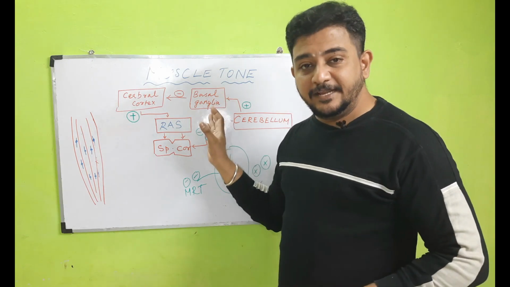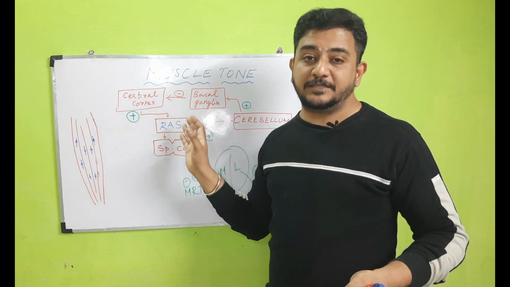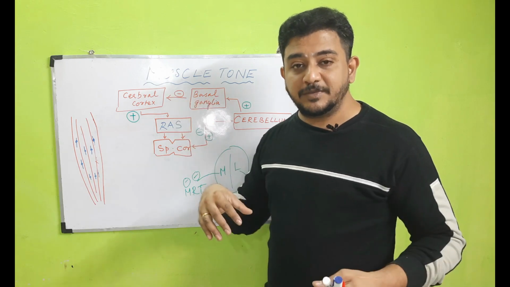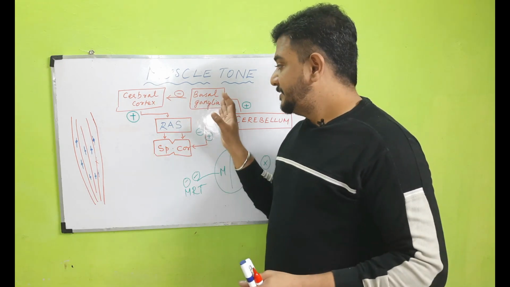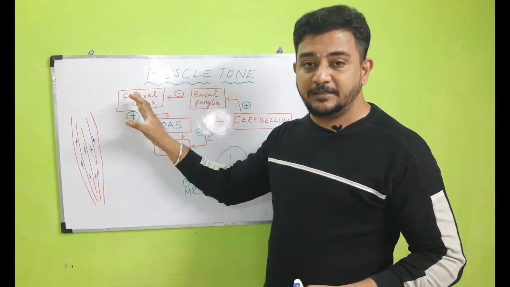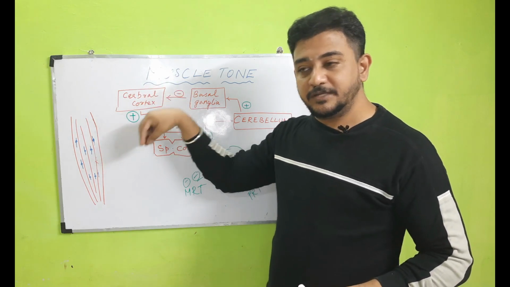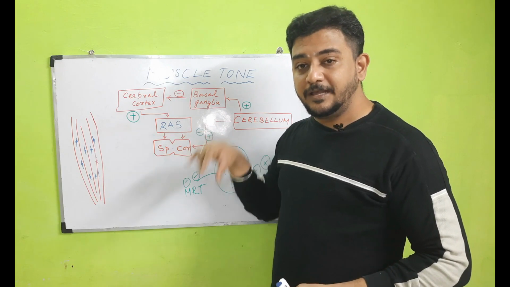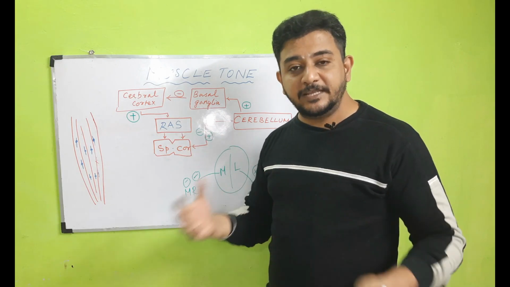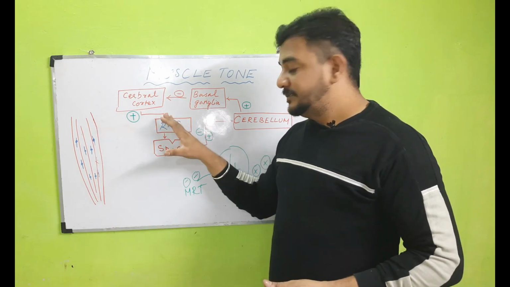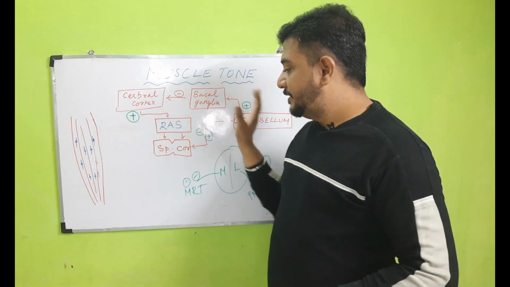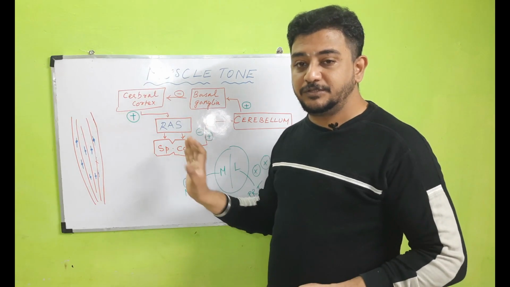Whereas the basal ganglia, when I need to relax, when I need to reduce muscle tone, when I am resting, discharges to the cerebral cortex, and it will inhibit the discharge of the cerebral cortex to the spinal cord through the RAS. In case I am completely asleep, this RAS will shut down and it will prevent the influence of all other structures.